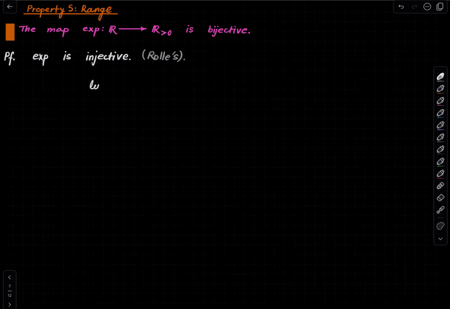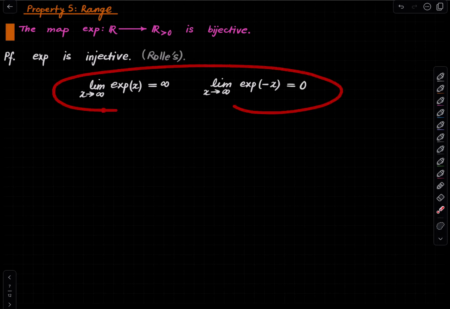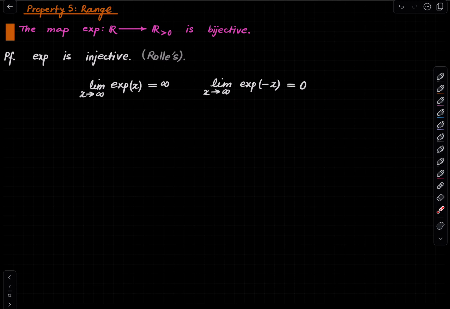We know that the limit, this expression is infinite, and the other one is 0. And the continuity of the exponential function now combined with these two things shows that all positive reals will be in the image of the exponential function. Just use the intermediate value theorem. Okay, so that's very nice.